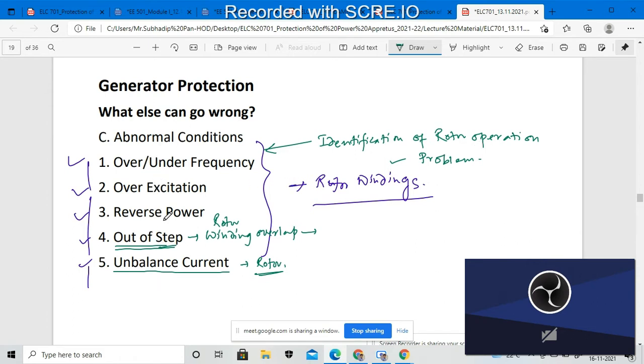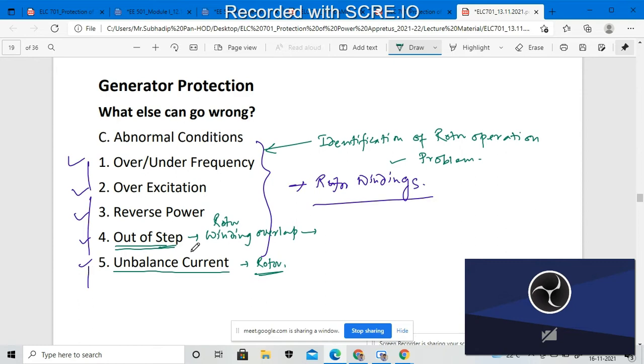So each and every problem has some solution, right? These are abnormal conditions, they may or may not happen. This particular problem may or may not arise, depending upon what happens during operation. If maintenance is not done, then you will have certain problems. If such maintenance is not there inside the rotor segment, these kinds of things will arise inside the rotor body.